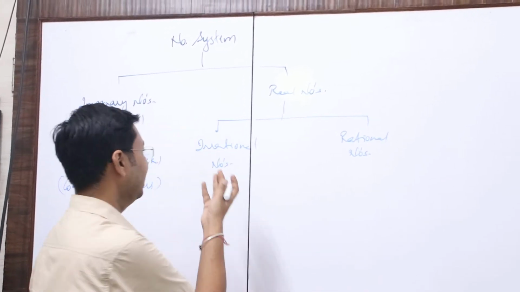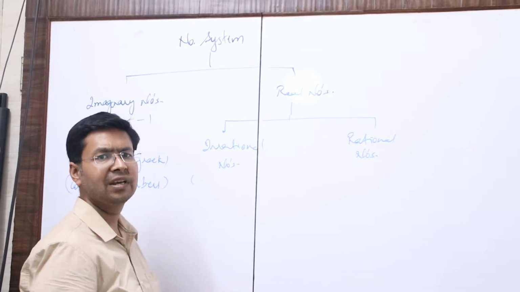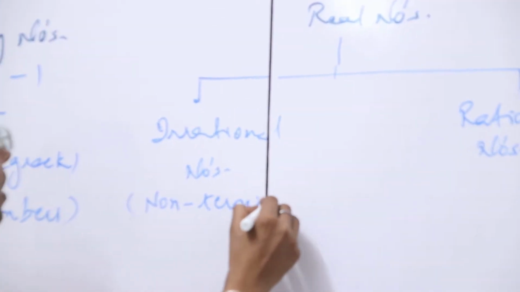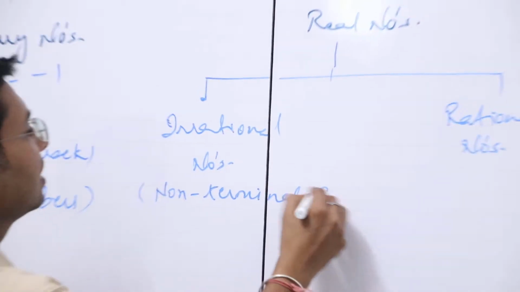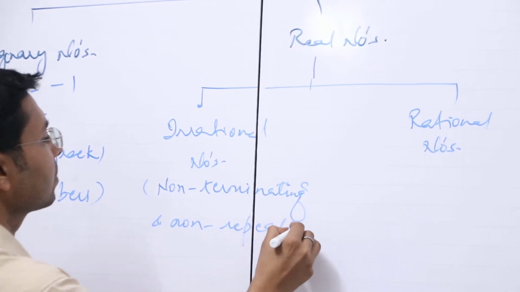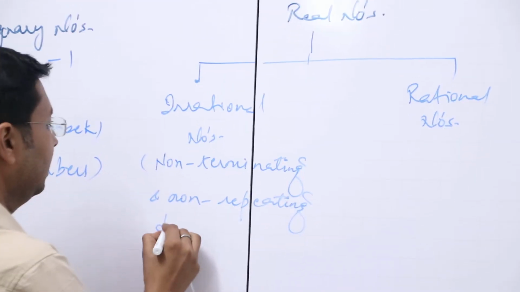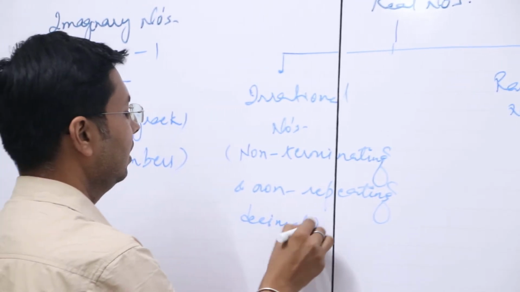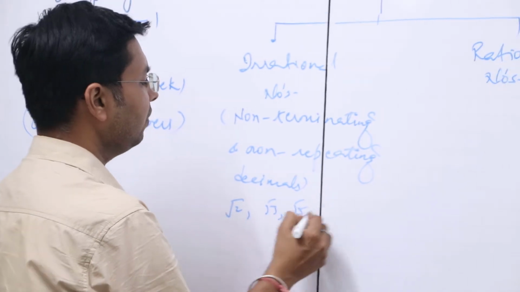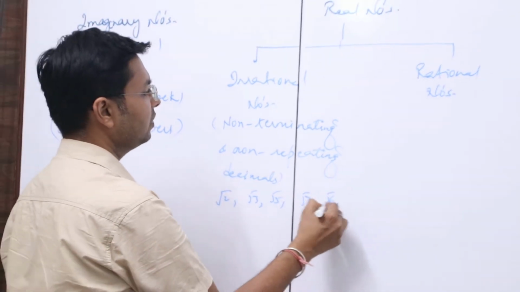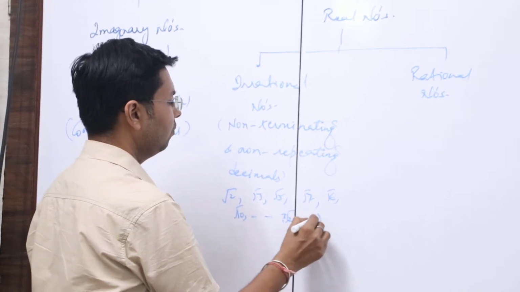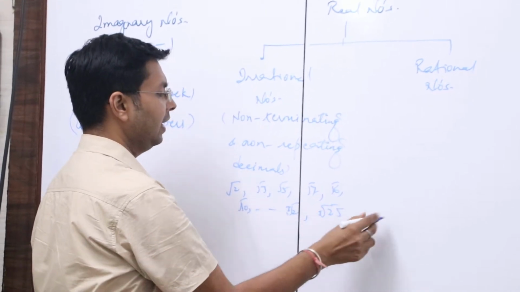Now let's see irrational numbers. How do we define irrational numbers? They are non-terminating and non-repeating decimals. For example, square root of 2, square root of 3, square root of 5, square root of 7, square root of 6, square root of 10 and so on, cube root of 2, fifth root of 25 and so on.